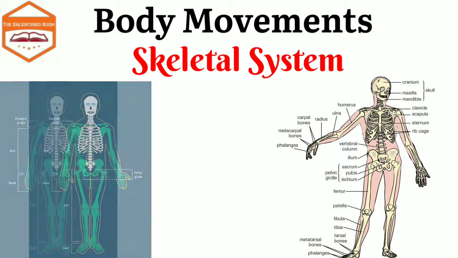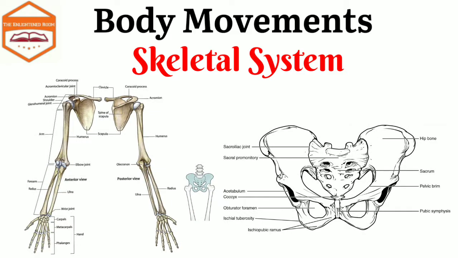Now let's discuss the girdles. There are 2 types of girdles, a pair of shoulder girdles and a pair of hip girdles. The limbs are not joined directly to the backbone but to the girdles. The arms are joined to the shoulder girdle and the legs are joined to the hip girdle.